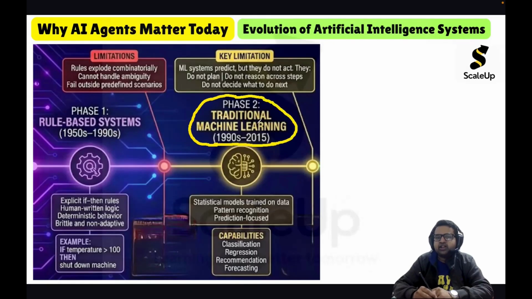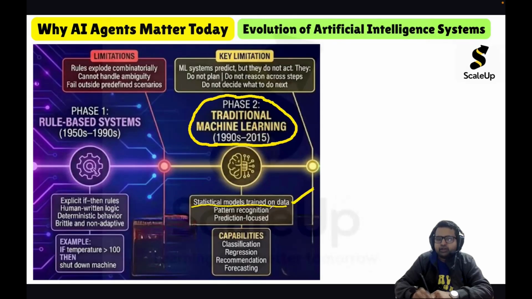In machine learning, we used to supply a huge amount of data to an algorithm which can learn patterns in that data. We call it the training data. So machine learning systems are statistical models trained on data.